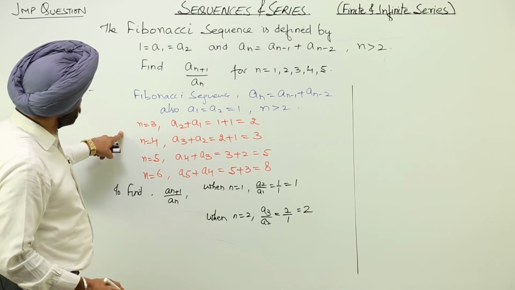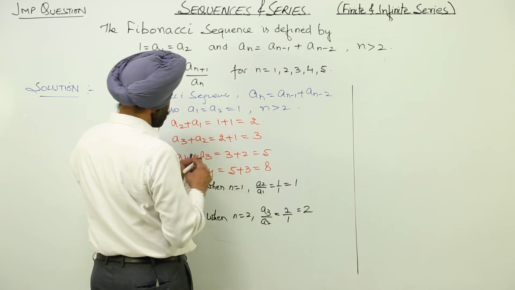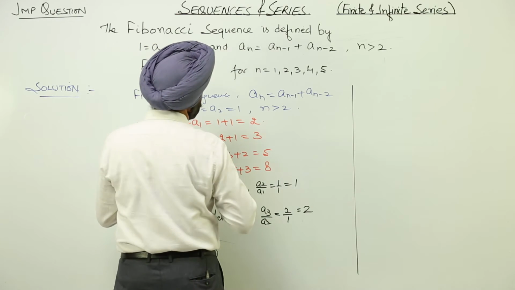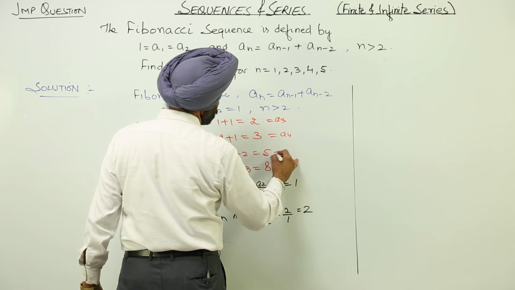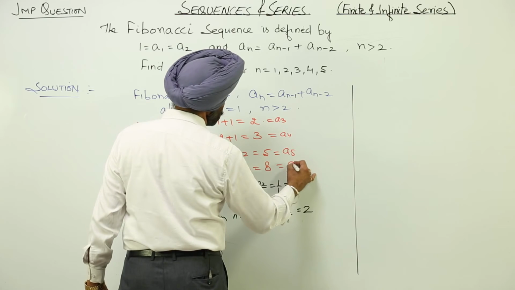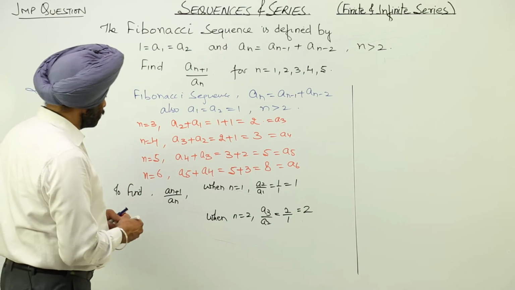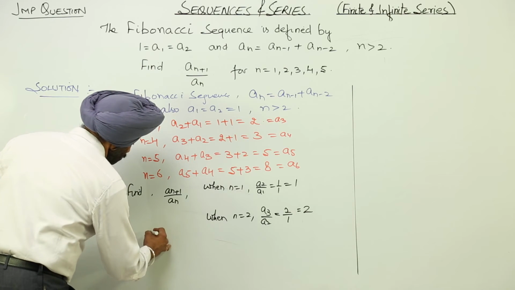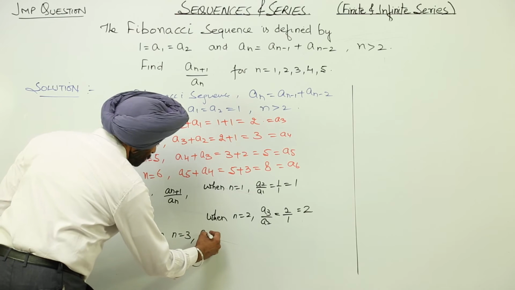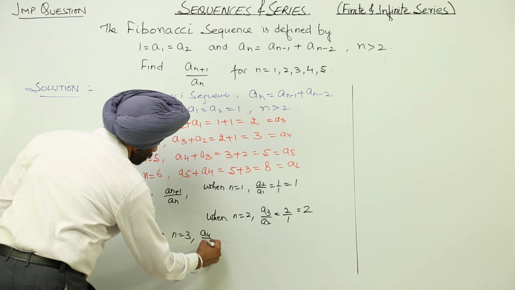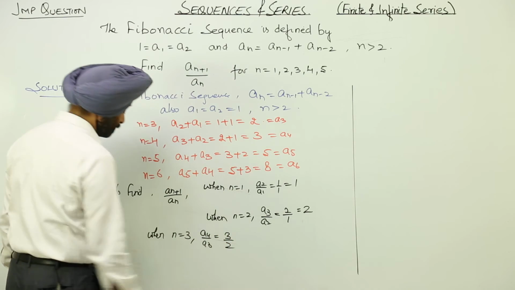You can also write this as a3, a4, a5, a6. Now when n is equal to 3, we get a4 upon a3. Now a4 is 3, so it is 3 upon 2.